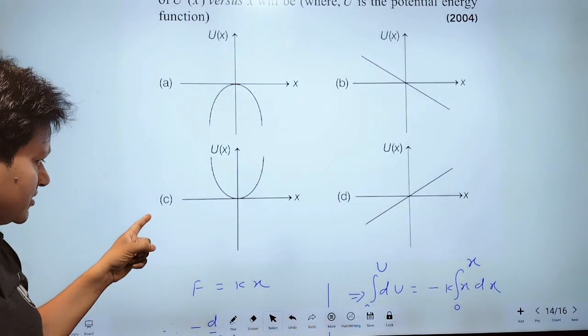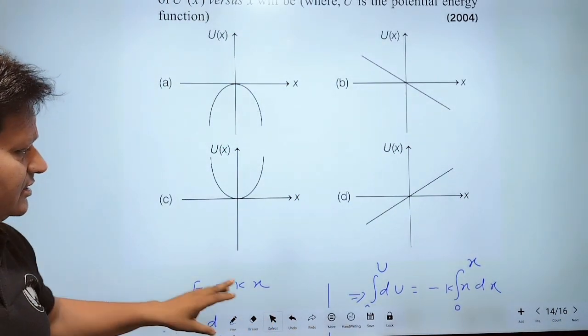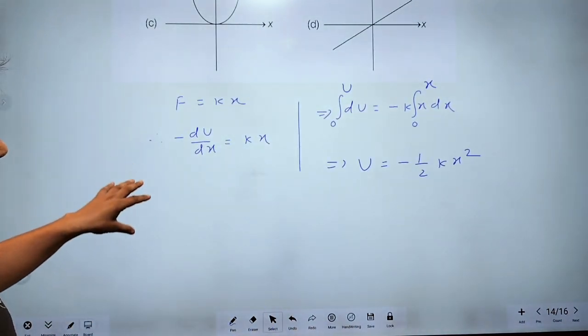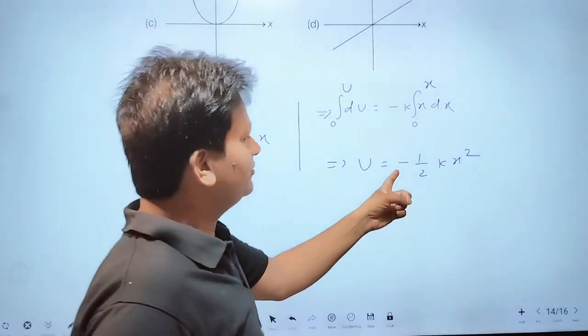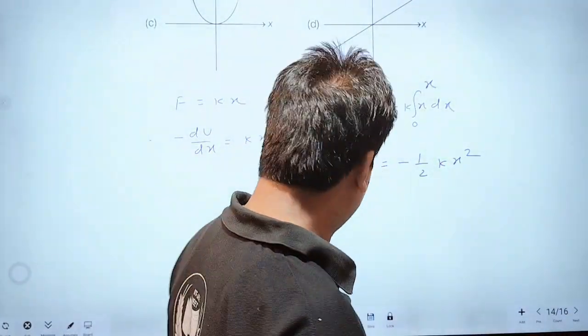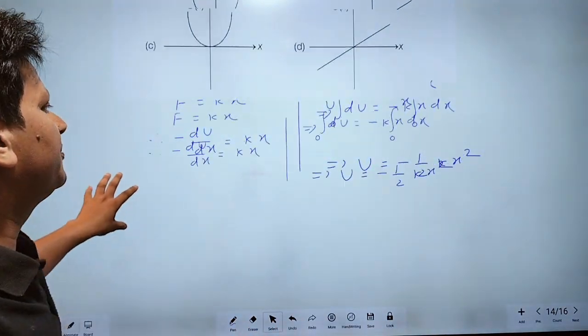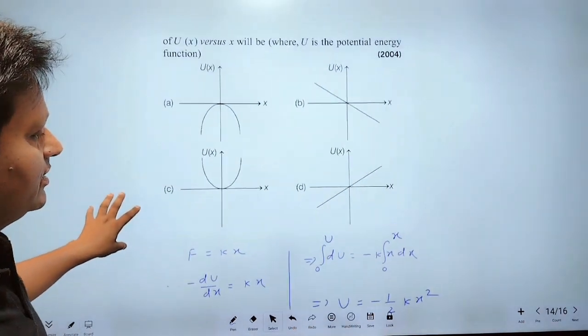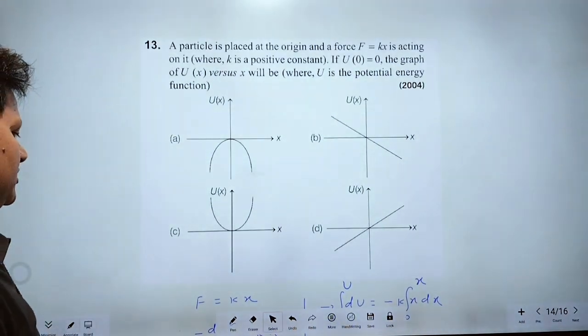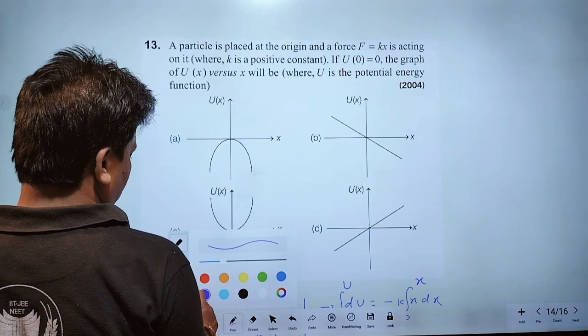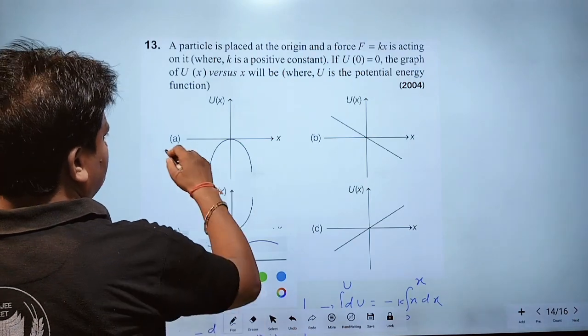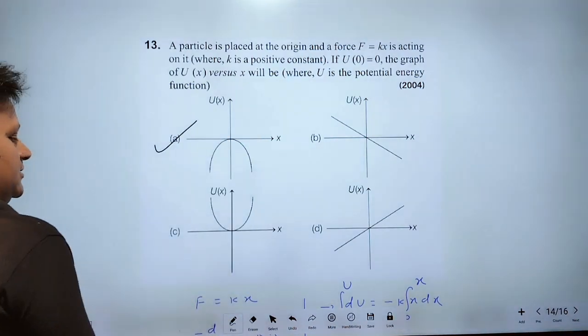A may be correct or C may be correct. Here, u is equal to minus half kx square. Therefore, the parabola will be vertically downward. This option is correct.